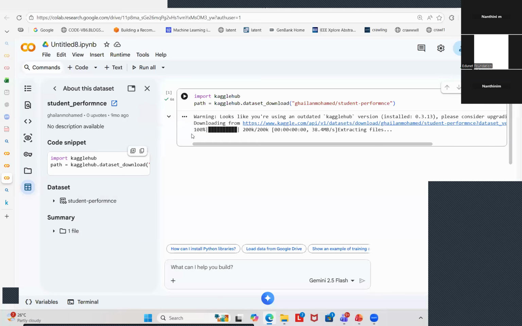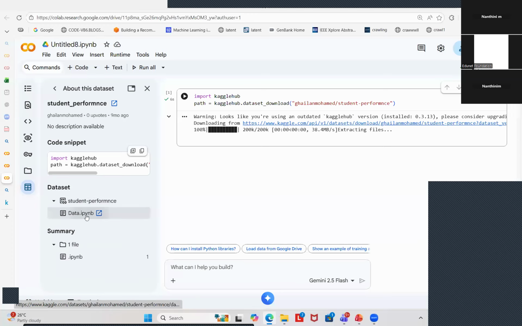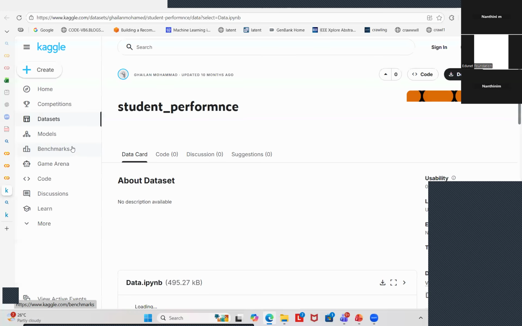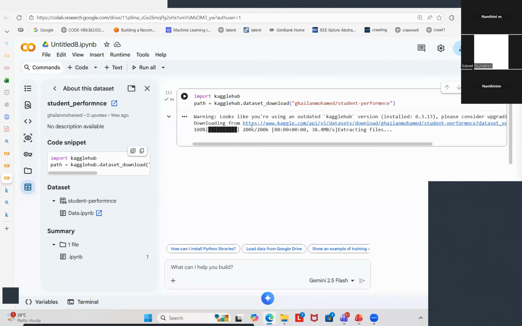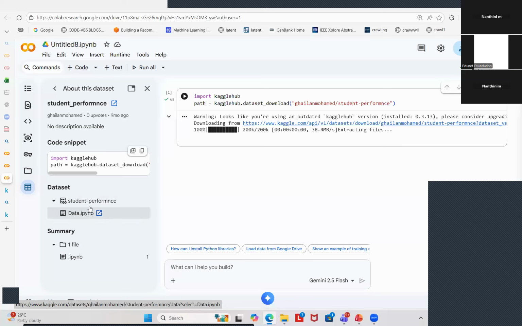See, it is trying to download the dataset from the Kaggle repository, and you can see here the data file. This is the dataset which I want, so it will be downloaded in that particular folder and you can start accessing it. The dataset will be stored in the path.